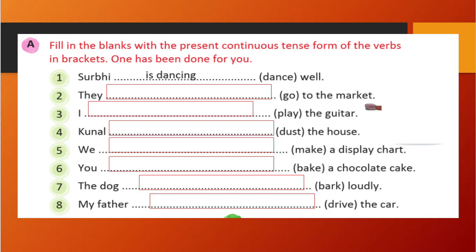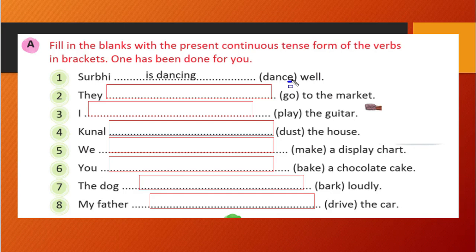What is our first thing? You can see the first example: she should blank space dance well. We need to write it in the present continuous tense. So first we will write is. She is a singular person, and for that we will use is, and we need to write the verb with ing. So dance, you see what is there?